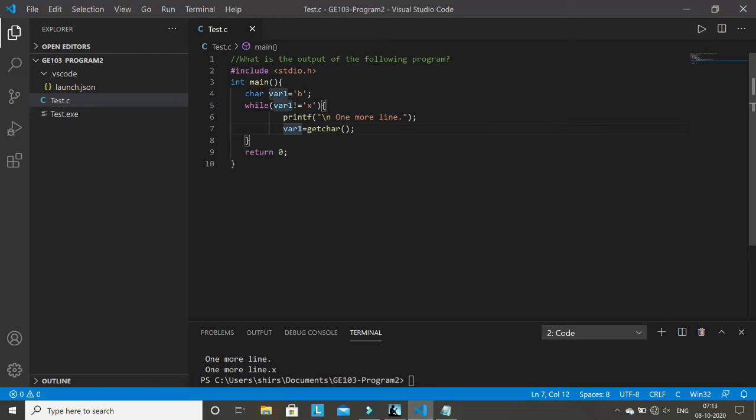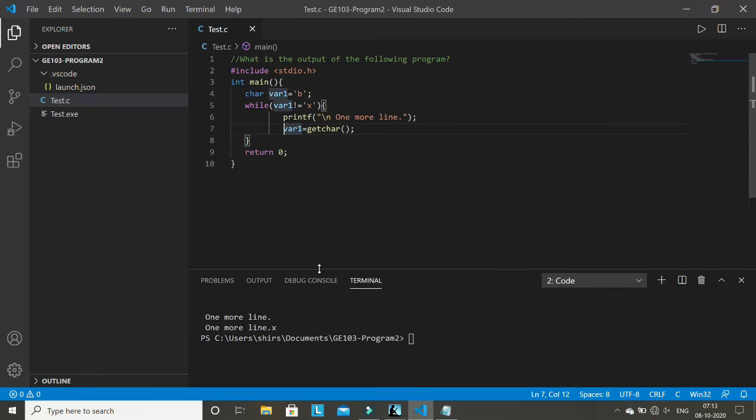You are deciding the condition variable by allowing the user to enter a character, or basically you are asking the user whether they want to continue, yes or no. If the user says yes, you will continue, otherwise no. No means X; if the user presses any other character, it will repeat. So this type of for statement is not counter based, it is called sentinel based. But when you see the code, maybe you have observed there is a problem in this code.